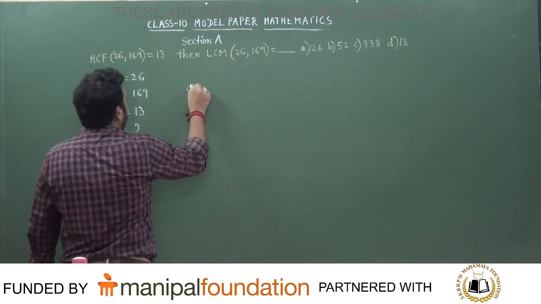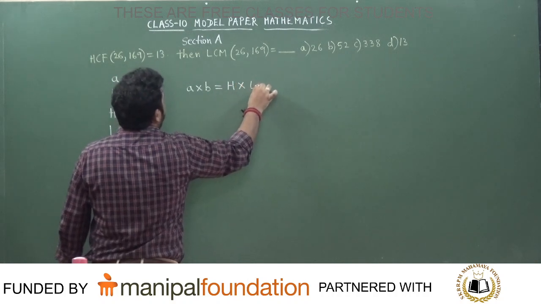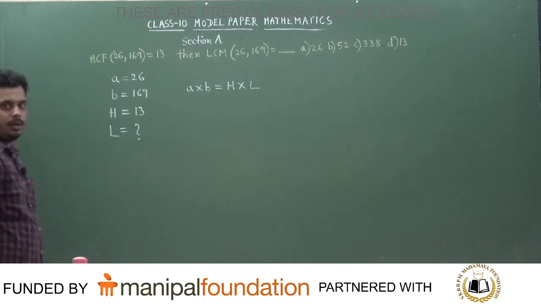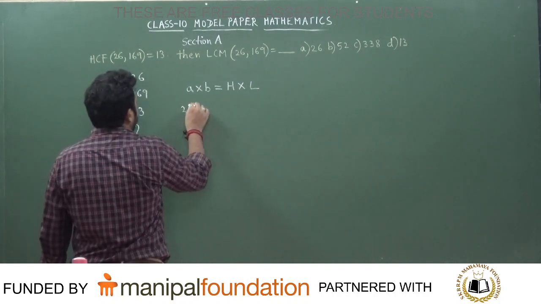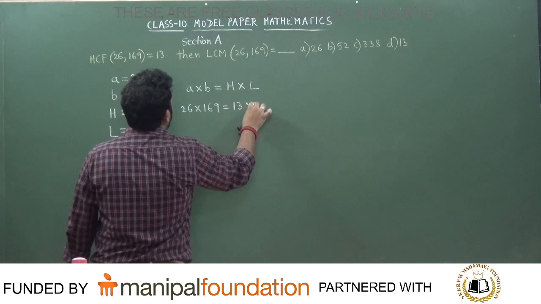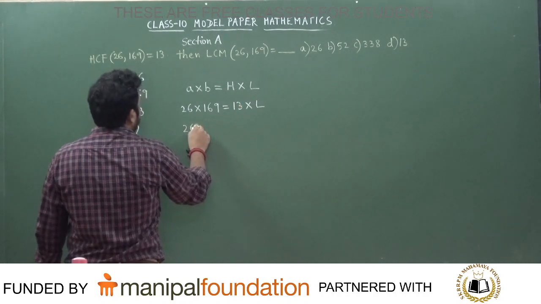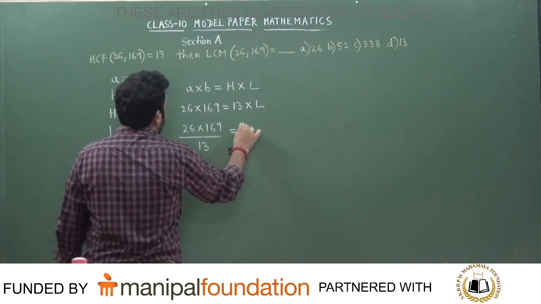Now we know a simple relation. The product of two numbers is equal to the product of their HCF and LCM. Correct or not? Product of two numbers is equal to product of their HCF and LCM. So 26 into 169 is equal to 13 into L. So 26 into 169 divided by 13 is equal to what? L.